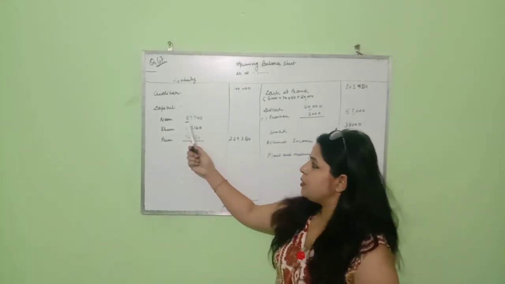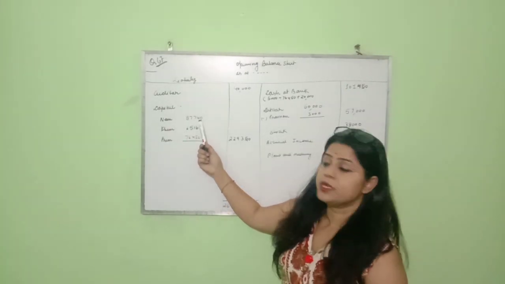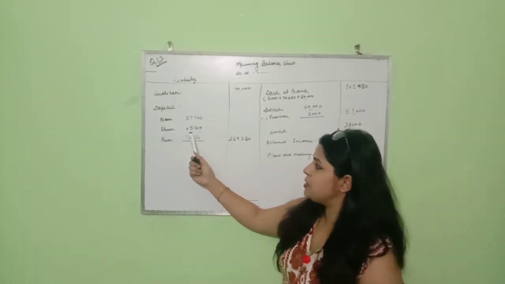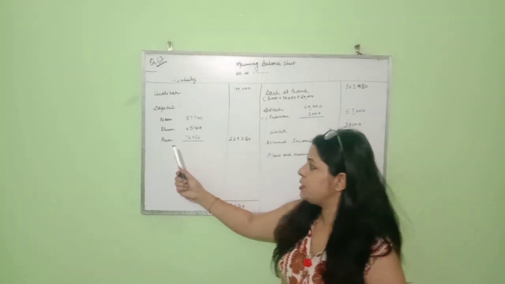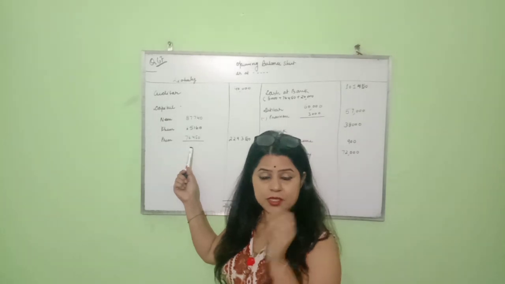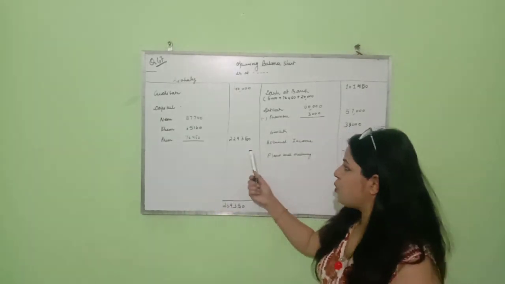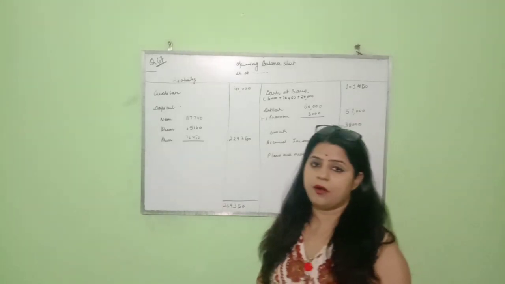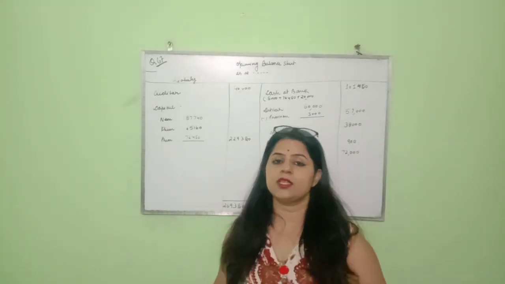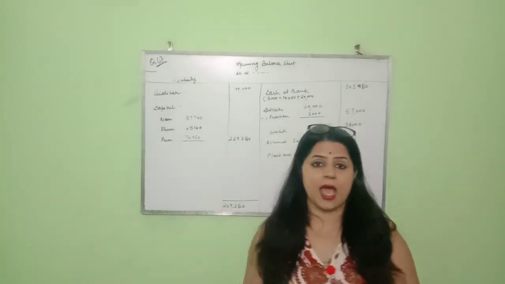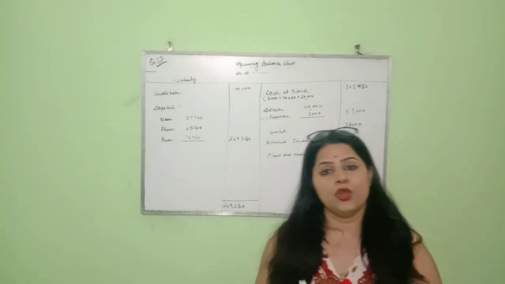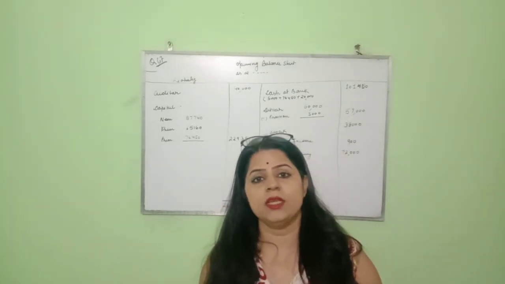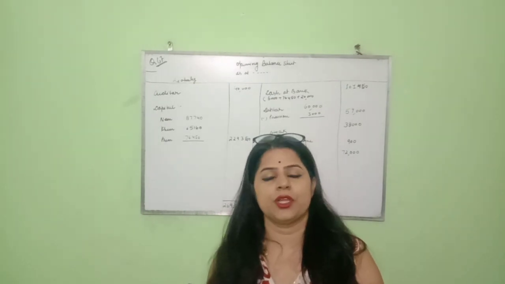Naam's capital is 87,740, Kalam's capital is 65,160, Prem's capital is 76,450, and the total in the outer column is 2,29,350 rupees. Only these are the items which come in the liability side of the balance sheet. No other unrecorded liability is given in the revaluation account.